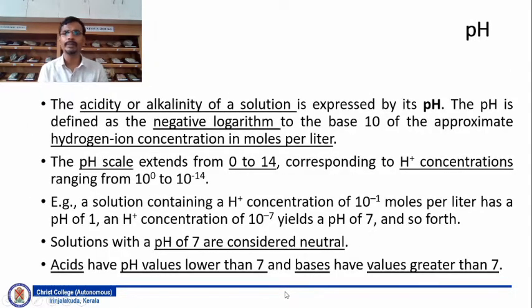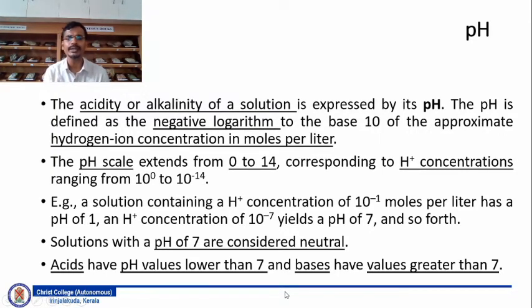So let's discuss the pH, because all this while the formation of a new mineral is associated with the pH of the solution. So what do we mean by pH? The acidity or alkalinity of a solution is expressed by its pH. The pH is defined as the negative logarithm to the base 10 of the approximate hydrogen ion concentration in moles per liter. So pH is nothing but a measure of the hydrogen ion concentration in moles per liter. Now let's see how the pH scale extends. It extends from 0 to 14, corresponding to H+ concentration ranging between 10 to the power 0 to 10 to the power minus 14.